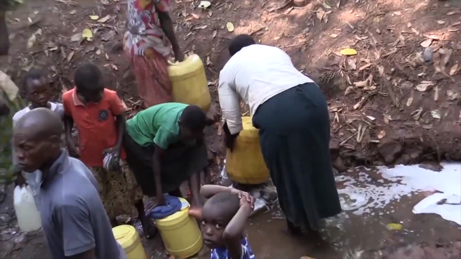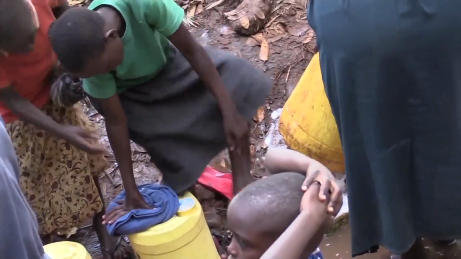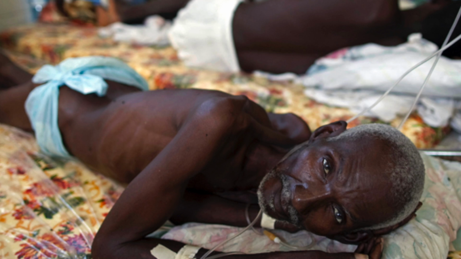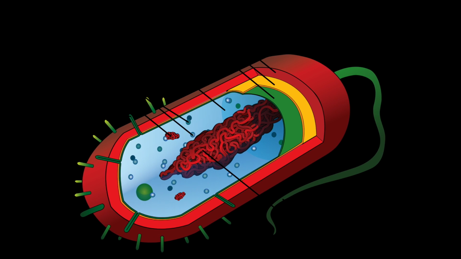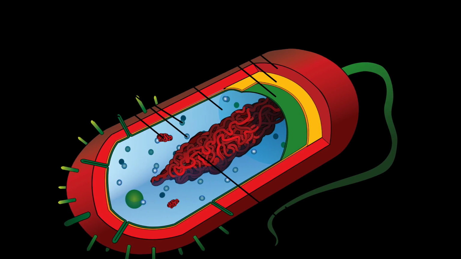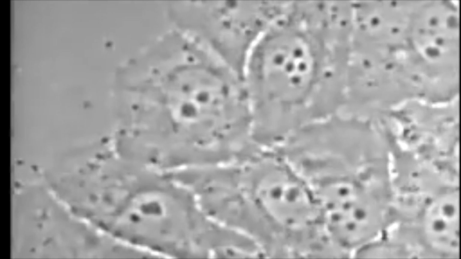Cholera is an acute intestinal infection caused by eating or drinking water contaminated with the bacterium Vibrio cholerae. Vibrio cholerae produces a toxin that is made of 6 protein subunits. It binds to receptors on cells in the wall of the small intestine and activates cyclic AMP, a messenger molecule, increasing the number of cyclic AMP molecules in the cell.